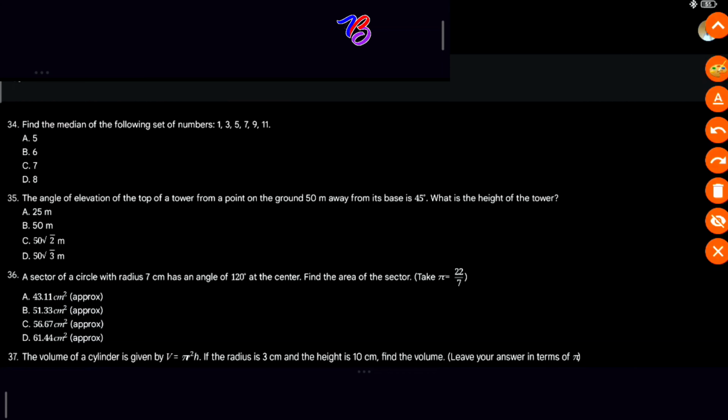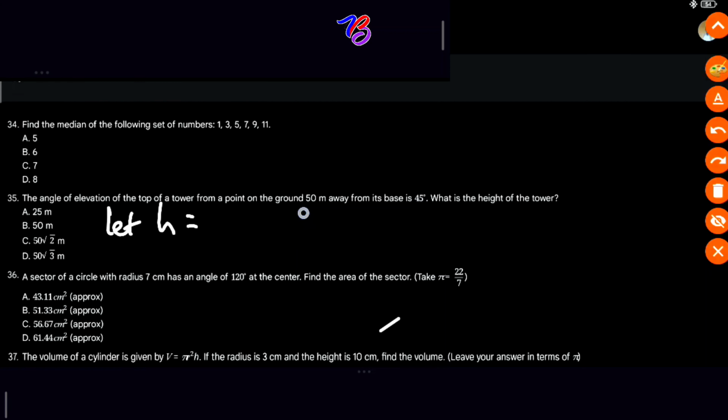5. The angle of elevation of a top of a tower from a point on the ground 50 meters away from its base is 45 degrees. What is the height of the tower? This question is asking us for the height of a tower. So let H equal the height of the tower.